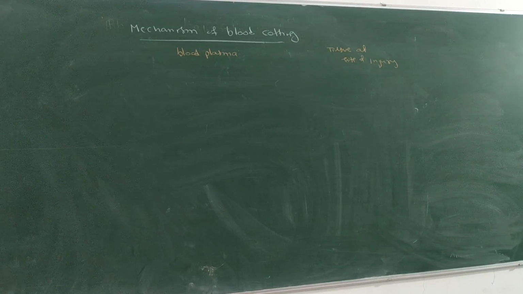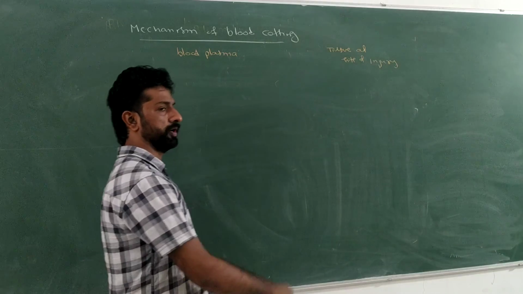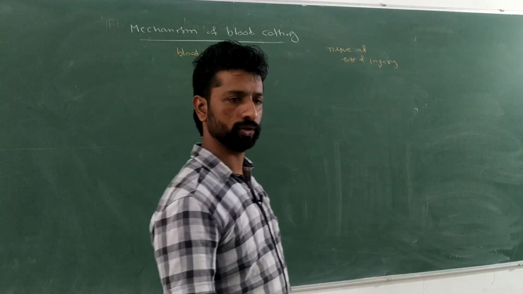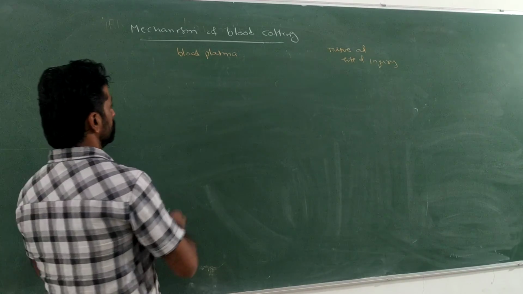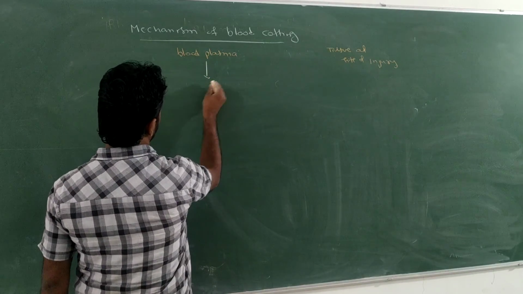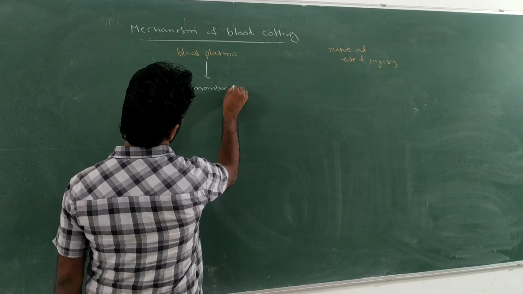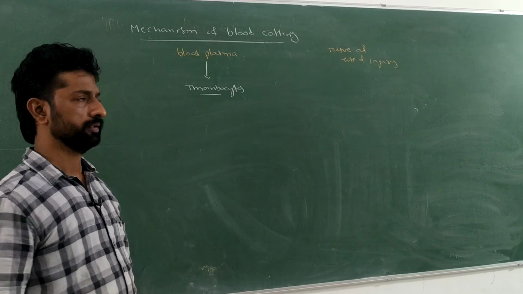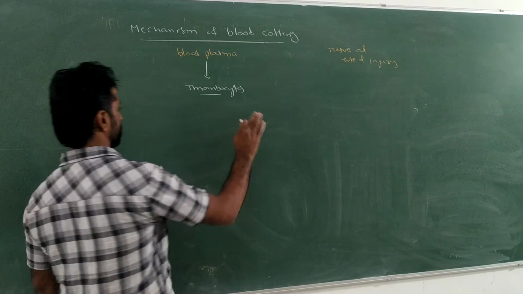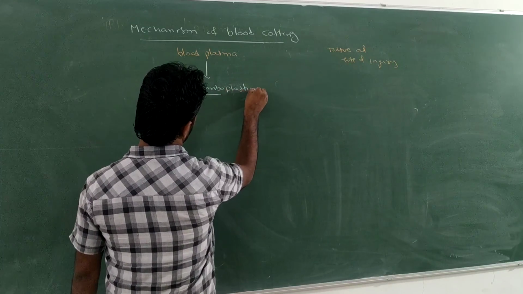In the blood, we know there is a presence of various types of formed elements like RBC, WBC, and then the thrombocytes. From the blood, the thrombocytes release thromboplastin.